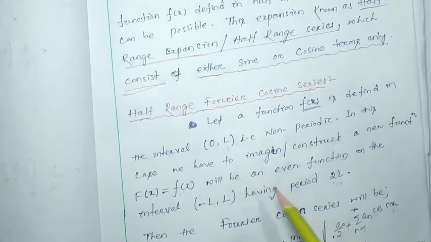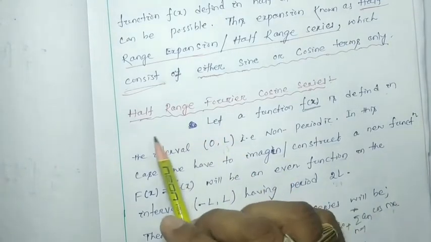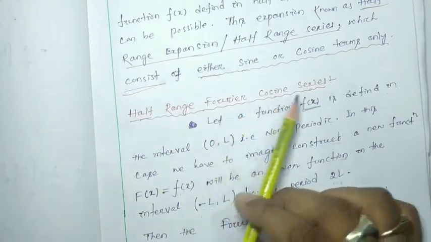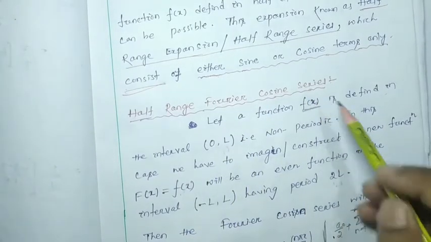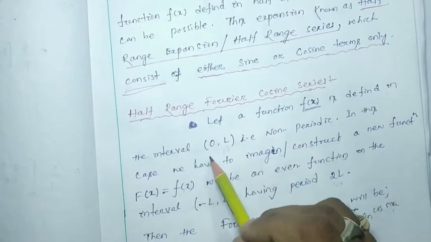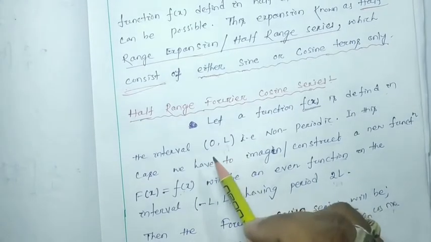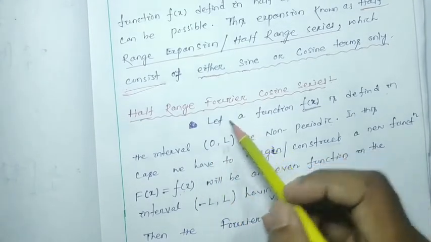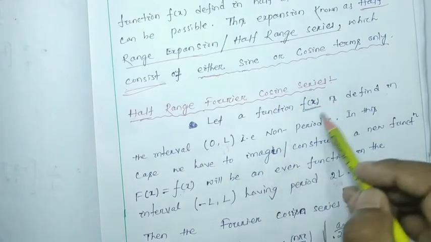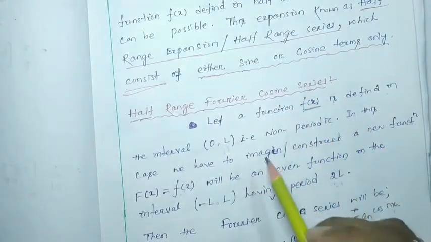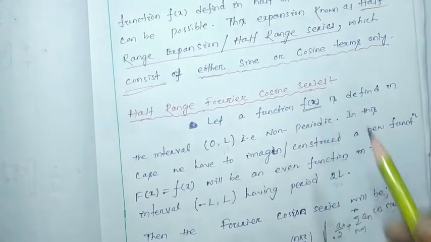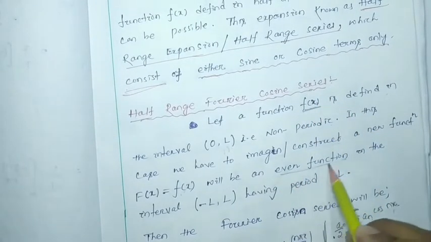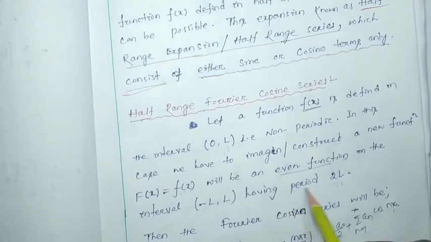It will be an even function in the interval minus L to L whenever we have to find the half range Fourier cosine series. Suppose we have a function f(x) in the interval 0 to L, which is non-periodic, and we want to find its half range Fourier cosine series. First, we have to imagine or construct this function as an even function between minus L to L, having the period 2L.